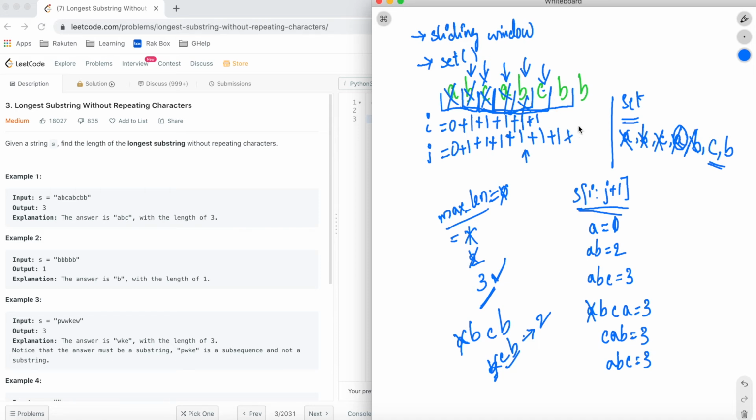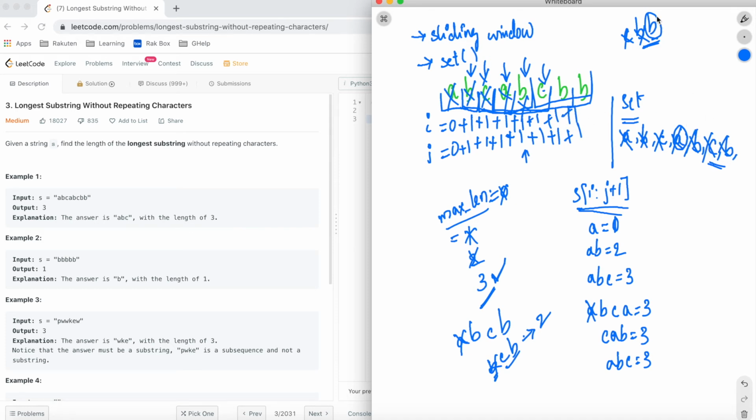Now increase j by one more. Our sliding window is now C, B and B. Right here, C, B and B is my sliding window. When I go and try to add this second B to the set, B is already available. So what I do, I increment I by 1 so that C gets removed. Again the set has B and B, so B is the repeating character, so I will remove one more B by adding 1 here, and B is removed.